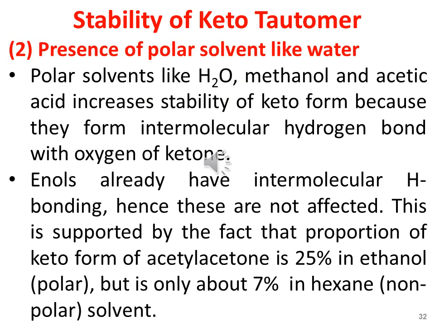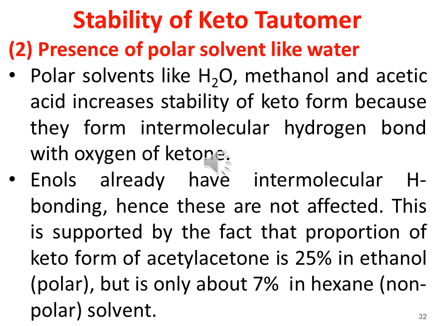The second theory that accounts for the high stability of keto tautomer is the presence of polar solvents like water. Polar solvents like water, methanol and acetic acid increase the stability of keto form because they form intermolecular hydrogen bonding with the oxygen of ketone. Enol already has intramolecular hydrogen bonding, so these are not affected.